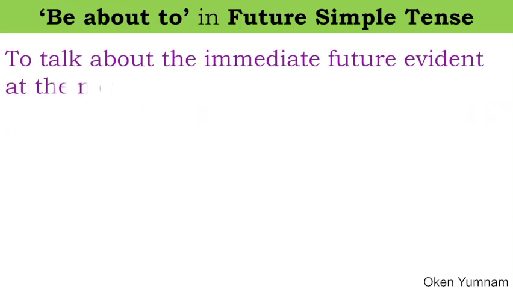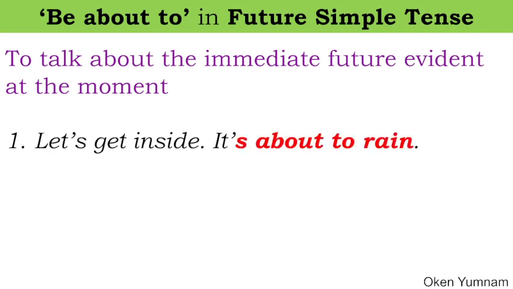Another one is be about to. In be going to, we were sure that the action was going to happen sometime in the future, but here that future time is imminent, is immediate. Let's see here. Let's get inside. It's about to rain. It means the action of raining is going to happen at any moment now.